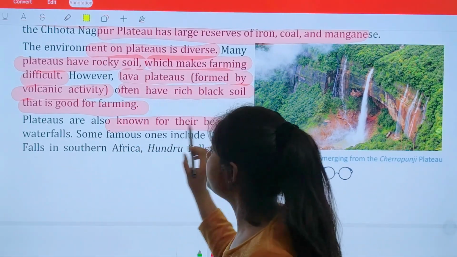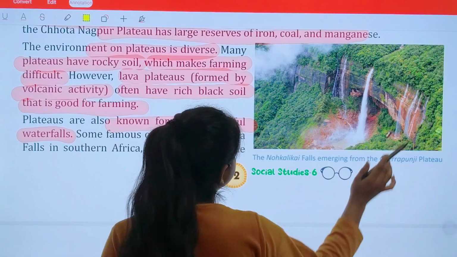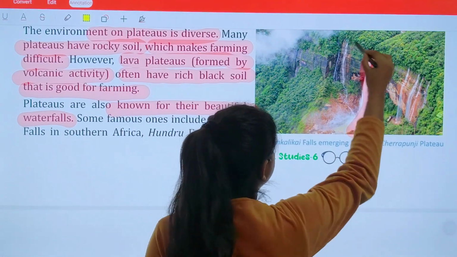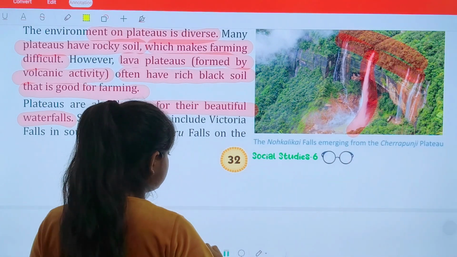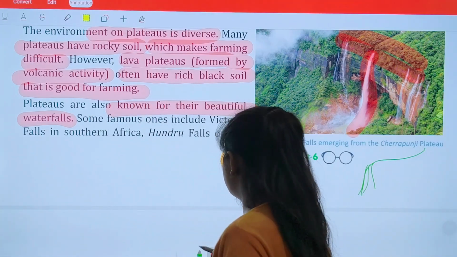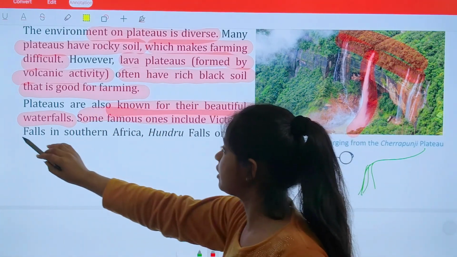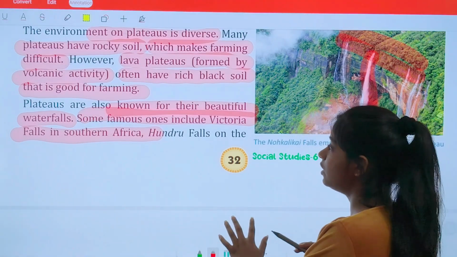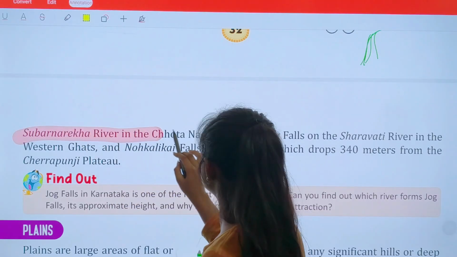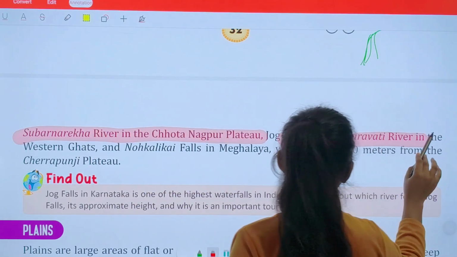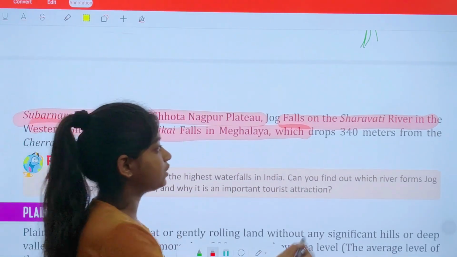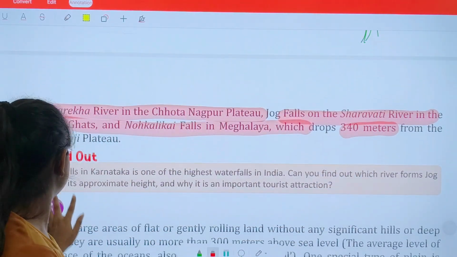Plateaus are also known for their beautiful waterfalls. As you can see in this particular image, beautiful water is flowing through the plateaus. This kind of structure has plateaus, and such waterfalls flow from them. Some famous ones include Victoria Falls in Southern Africa, and Hundru Falls on the Subarnarekha River, which is on the Chota Nagpur Plateau. Jog Falls on the Sharavati River in the Western Ghats, and Nohkalikai which drops 340 meters from the Cherrapunji Plateau are other examples.